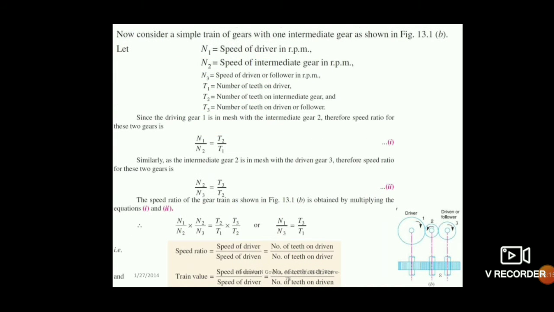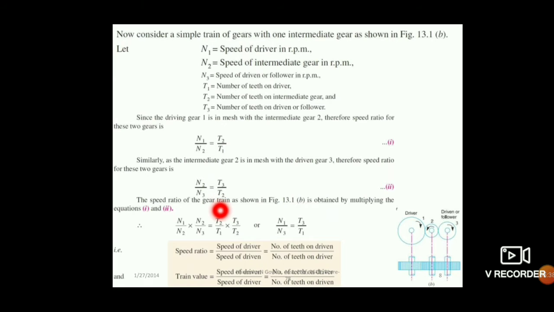So here this is the calculation when you have 3 gears, 1, 2, 3. First we will find out the speed ratio: N1 by N2 equal to T2 by T1, that is when gear 1 is in mesh with gear 2. Similarly you have 2 and 3: N2 by N3 equal to T3 by T2.